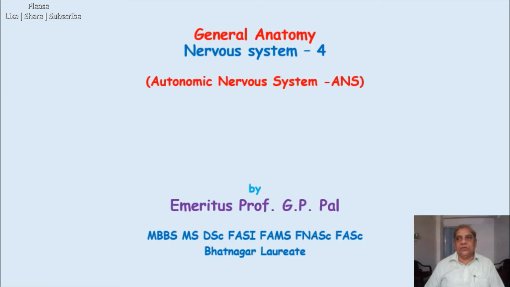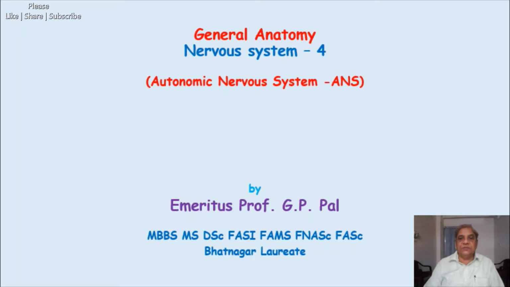And this autonomic nervous system regulates the various systems of our body, for the heart rate, the respiration, the digestion. In this way there are many systems which are regulated by the autonomic nervous system.